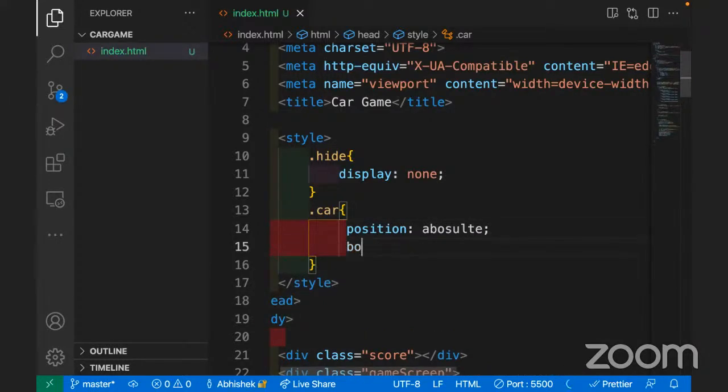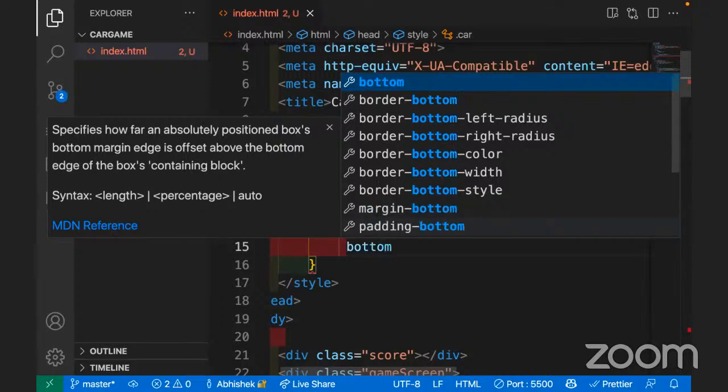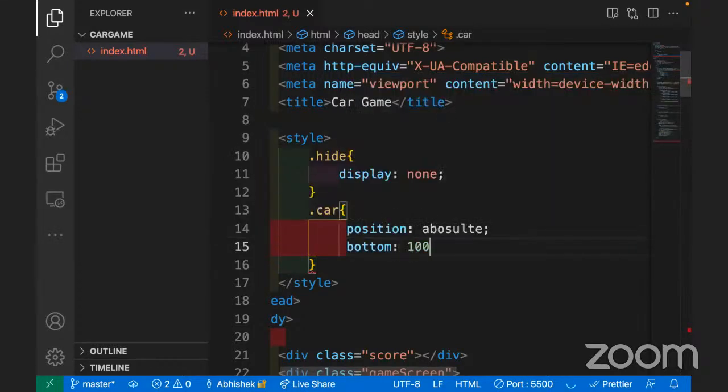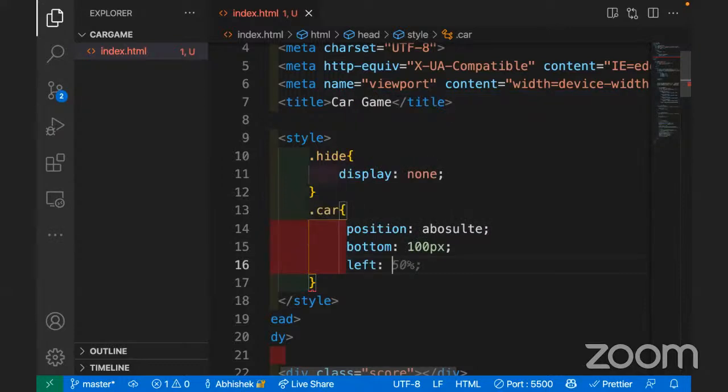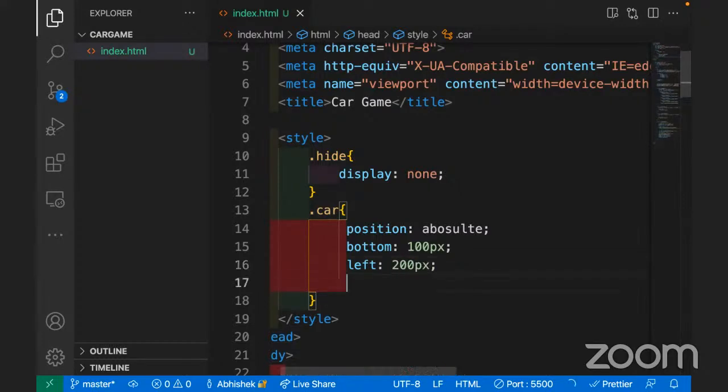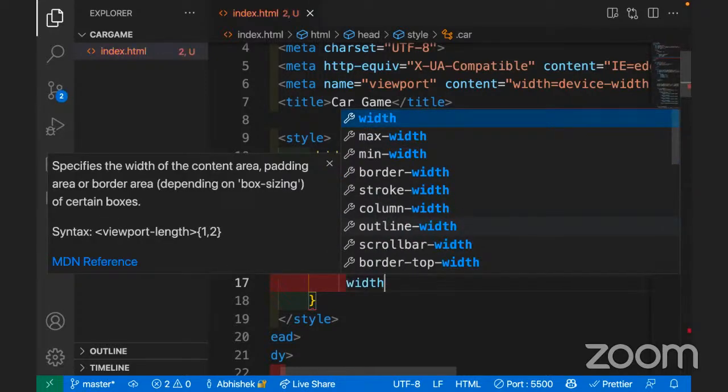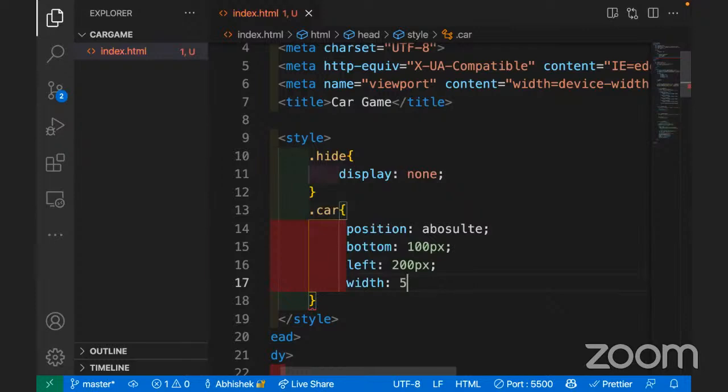I have this ready for me. I have already made this game, so I have already perfected this. You have to try it a little bit. So bottom, 200 pixels. Not going very deep into this because this is a part of CSS. We'll focus on JavaScript mostly.